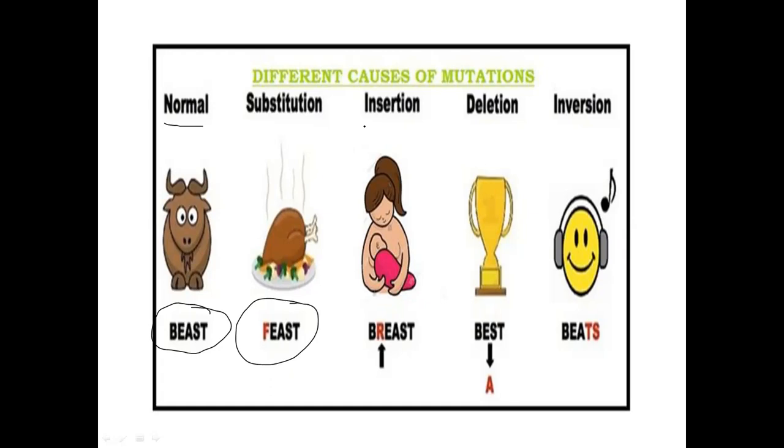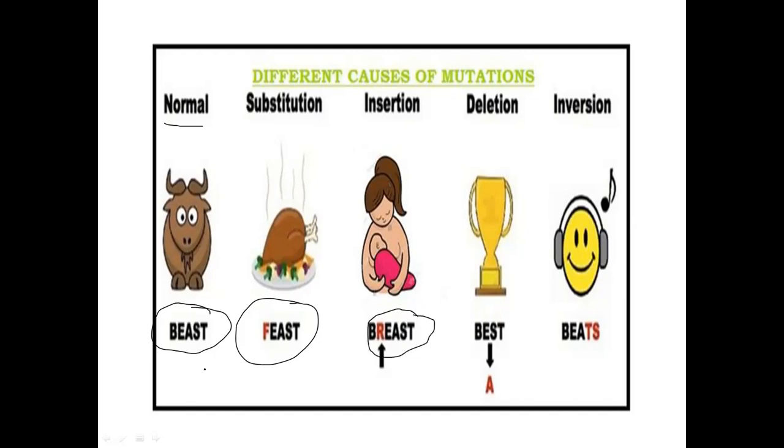Secondly, insertion. Here we just insert a new amino acid into the existing sequence. Between B and E, we have inserted another amino acid, that is R. So the new word is BREAST.